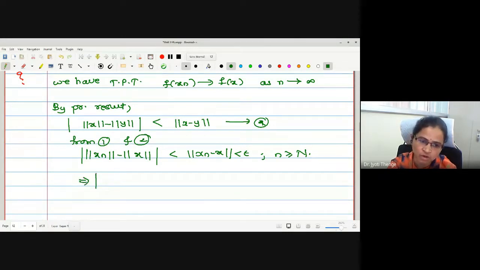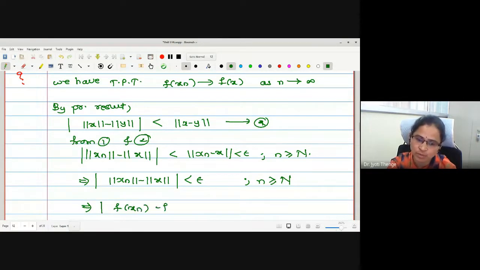Therefore, modulus of norm xn − norm x is less than epsilon for all n greater than or equal to capital N. This is actually f(xn) − f(x), f being the norm function we have taken.